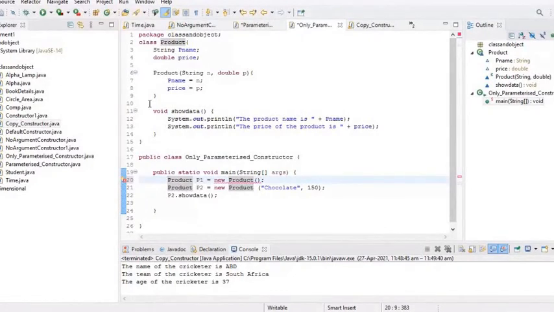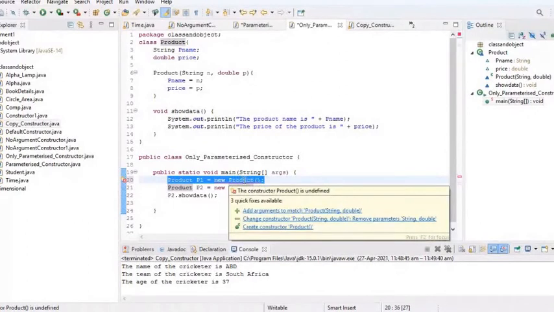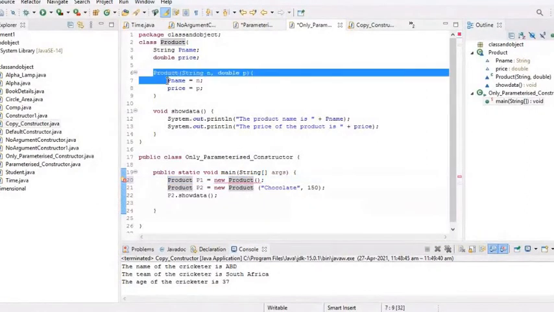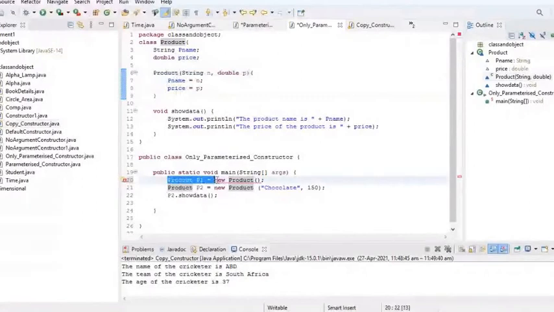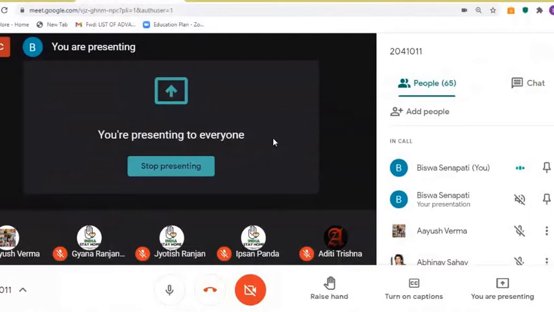Whenever I create the object reference P1, I am trying to allocate memory for the object. So JVM is searching for the constructor Product, whether it is defined by the user or not. JVM found that yes, one constructor Product has been defined. So JVM cannot call the default constructor. That's why this statement is an error. Any doubt? Jyotish, any doubt? No, sir.